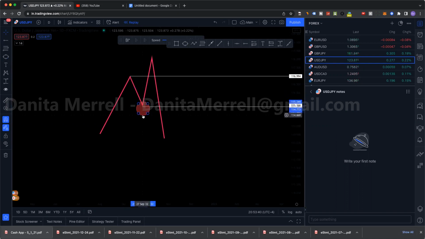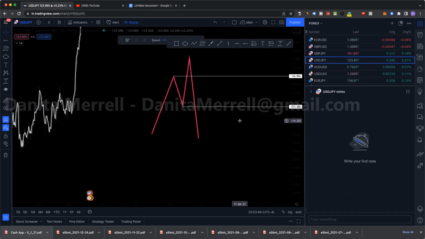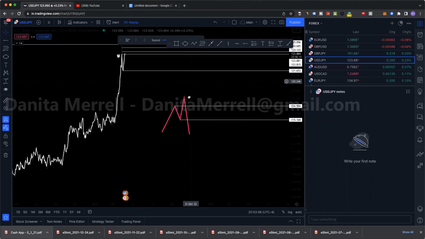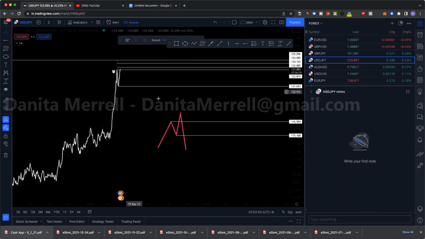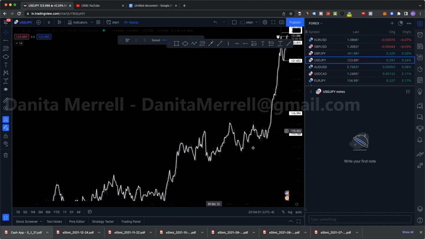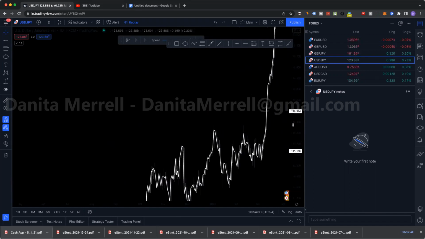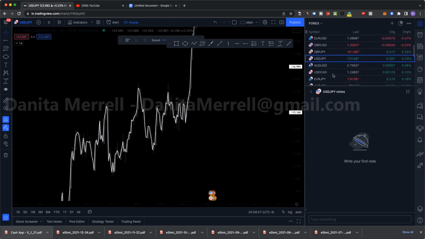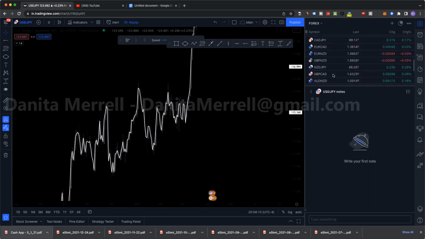I want to talk about how when I use the line chart, I know some of you are probably a little confused. I rarely look at a candlestick chart now. I'm in this kind of flow with just my line charts. Sometimes I'll take them off just to see what the candles are doing, but mostly I'm trading off a line chart. But we obviously need the wicks because we want to see what's inside those wicks on the lower time frames, right? But for example, let's look at gold today. Where is gold?